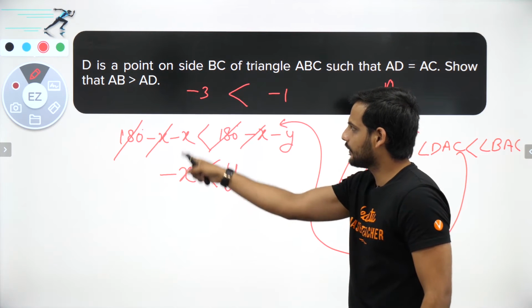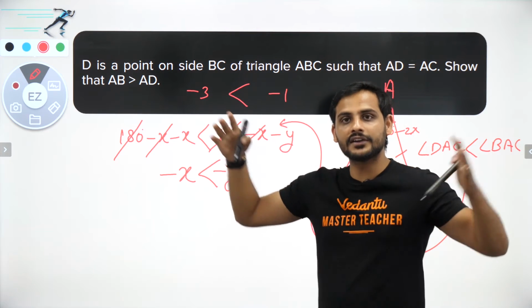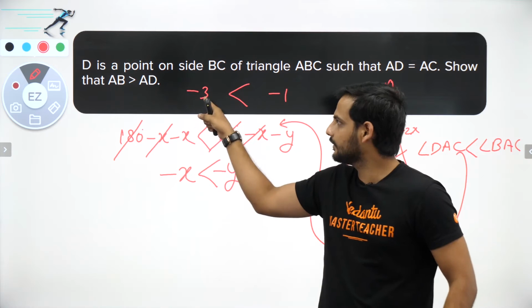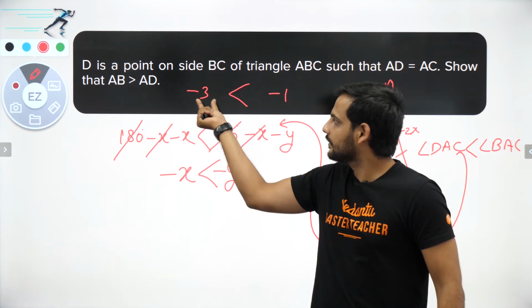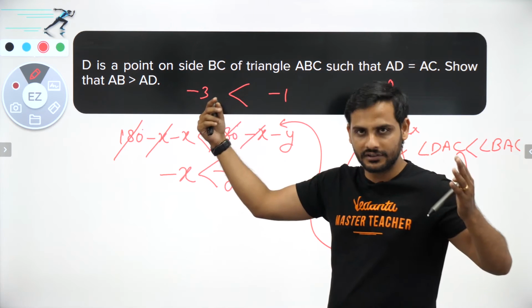So similarly, as you can see, suppose this is minus 3, this is minus 1. In negatives, the larger the magnitude, the smaller the number. 3 is larger in magnitude, since it is negative, it is smaller. 1 is smaller in magnitude, since it is negative, it is the larger number.